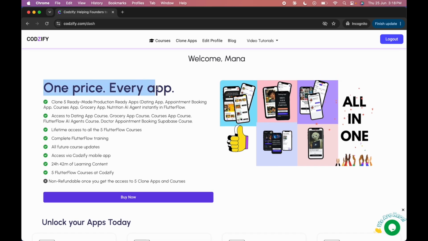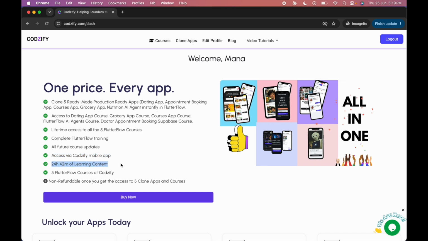From here you can directly purchase the one price every app clone. Here I have added the complete details of what you will get after purchasing this. Everything is transparent, there is nothing hidden here. Lifetime access to all Flutterflow courses and all future course updates. You can access the course through the mobile app, and you can clone the app in the web app and also watch the course on the website as well.